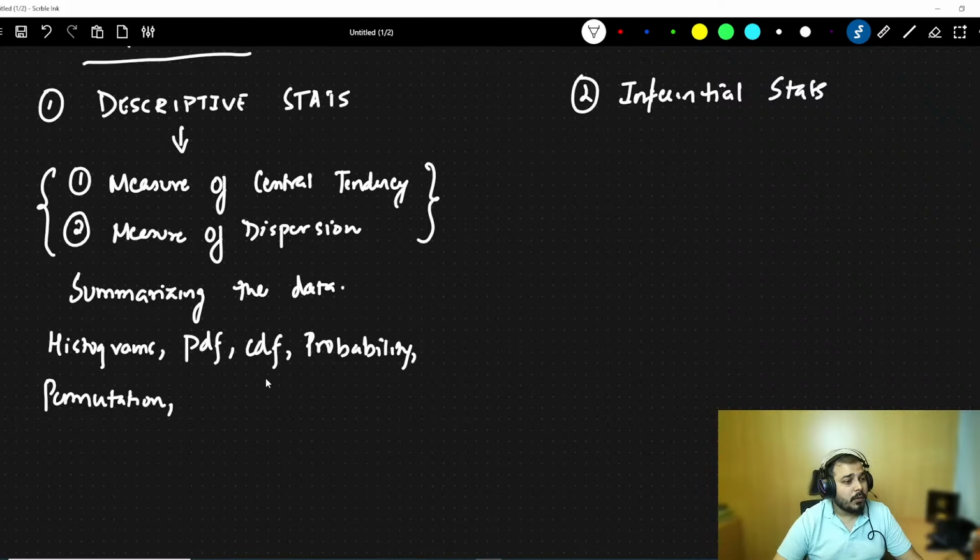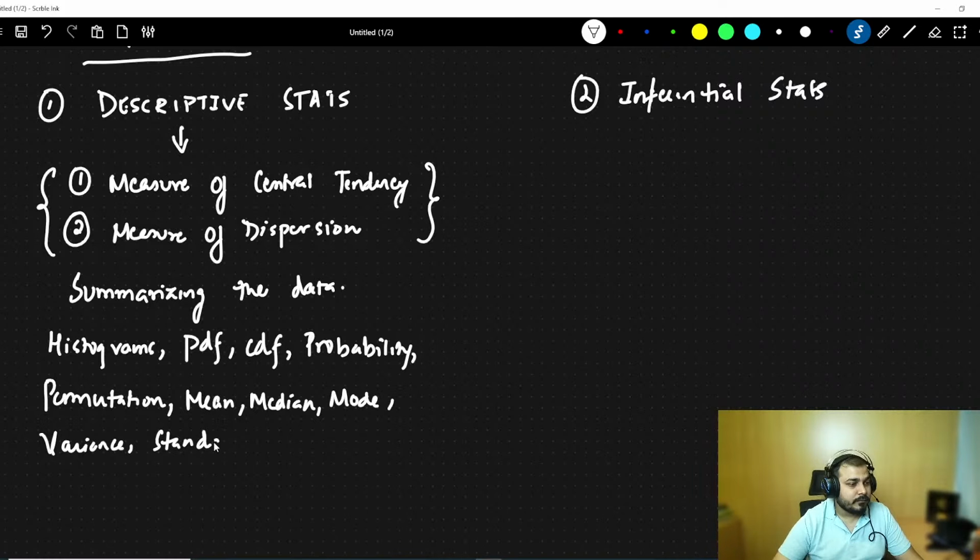And then mean, median, mode, variance, and standard deviation.